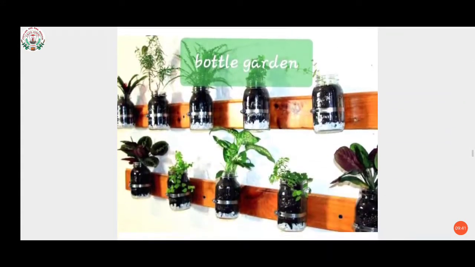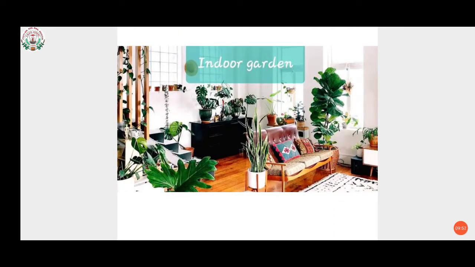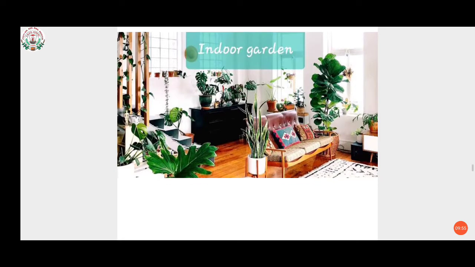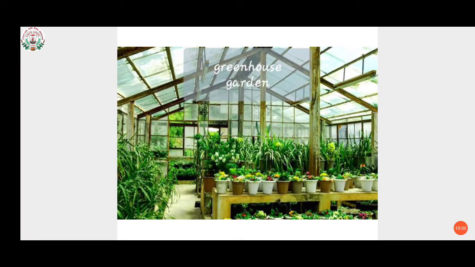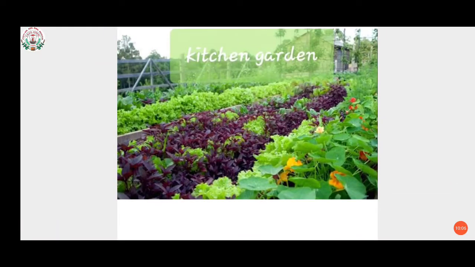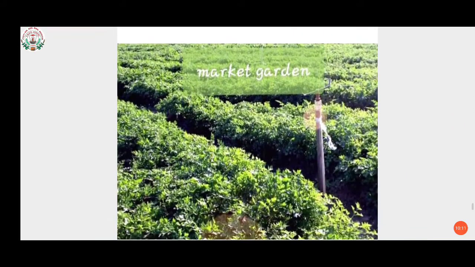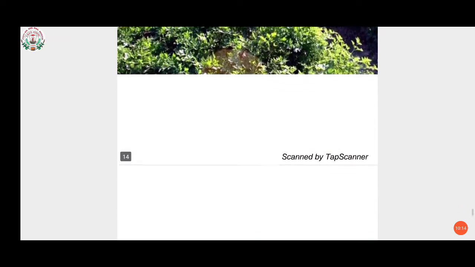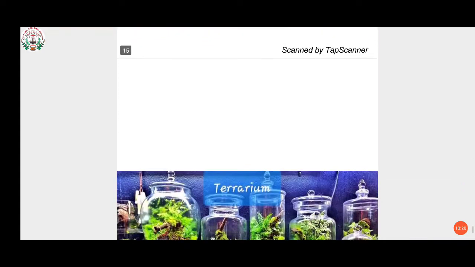Then come to bottle garden. In this way we can arrange bottle garden. In a bottle we can grow plants. And then indoor gardens, which look very beautiful and pretty. Then come to greenhouse garden. Then we have kitchen gardens, which we can use in our kitchen, the fresh vegetables. Then market garden, then botanical gardens, and the last one is terrarium.